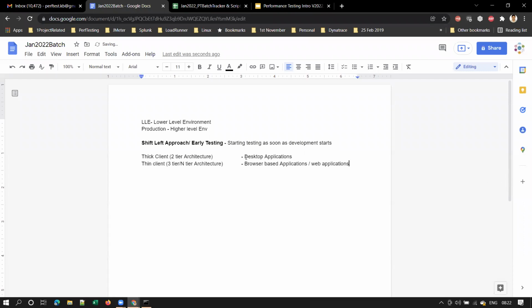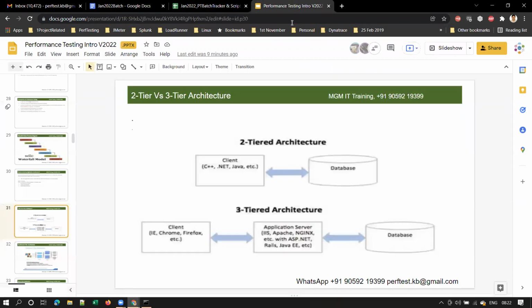Okay. So let me explain why this is called as thick client and why these are called as thin client applications. Okay. So every one of you is using Zoom meeting to join this session, right? Yes, sir. Okay. So did you install Zoom meeting on your machine or did you join from a browser? I have installed, sir. We need to install the Zoom. Most of you should have installed Zoom meeting on your machine, right?